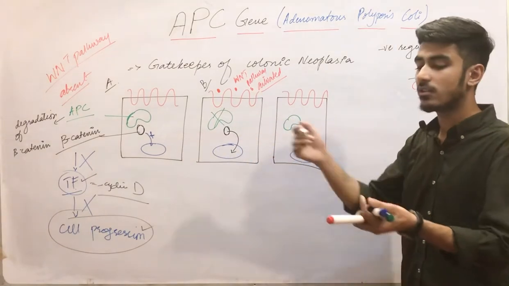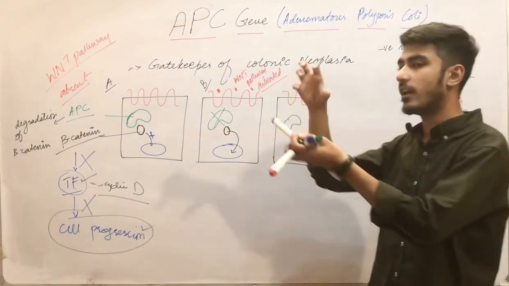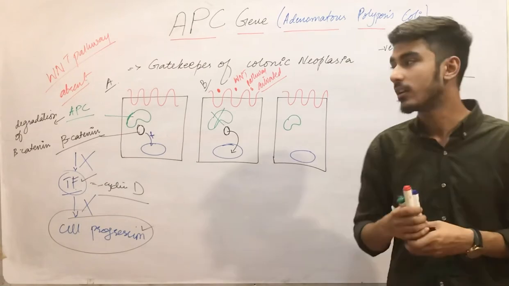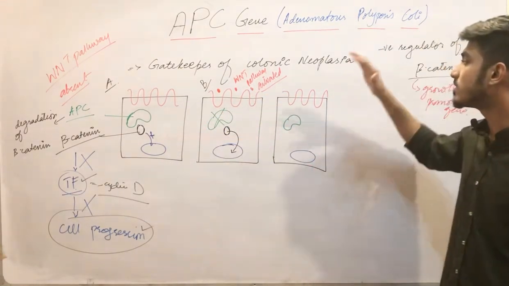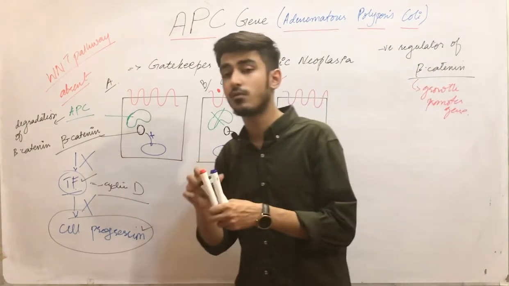What happens when these signals are removed? The APC once again becomes activated and it degrades the beta catenin and stops the cell cycle progression. Clear? Now these both are the normal cells. Now we are moving on towards the mutation in the APC. If there is a mutation in the APC, what occurs?